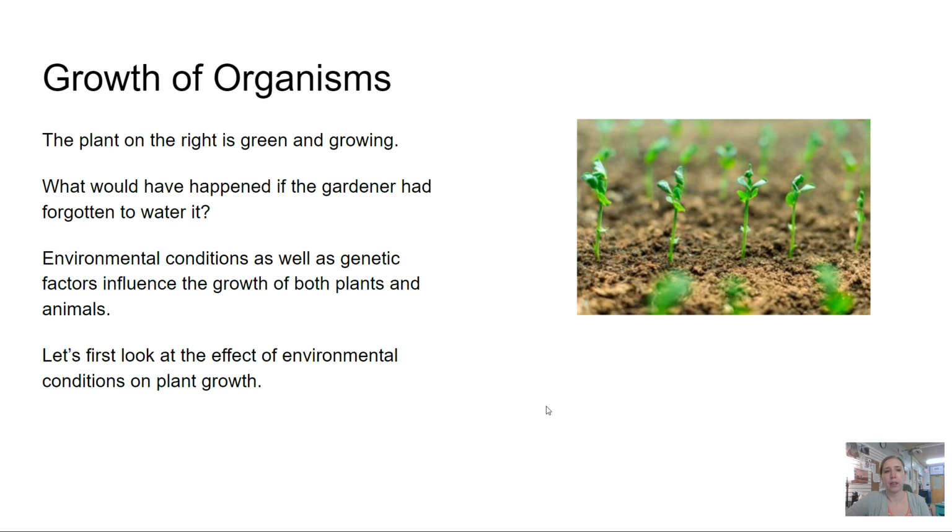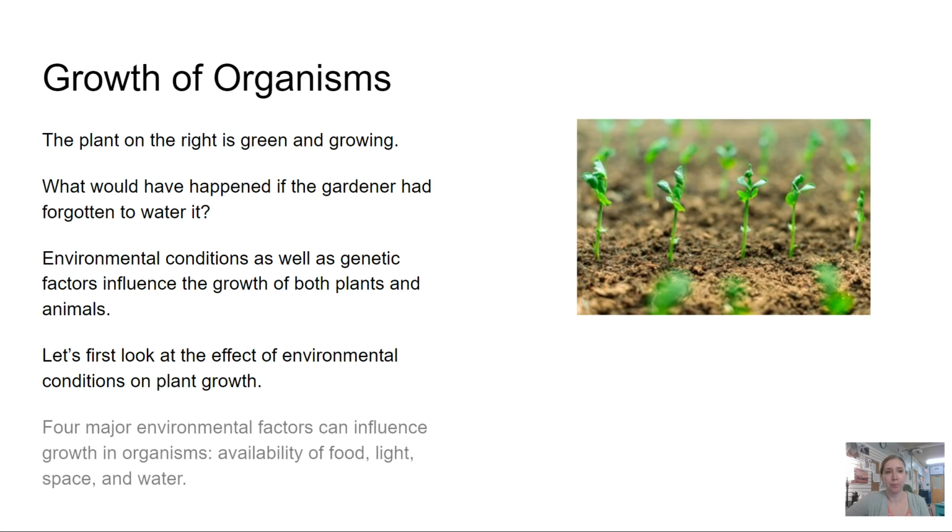Let's first look at the effect of environmental conditions on plant growth. Four major environmental conditions can influence growth in organisms: availability of food, light, space, and water.